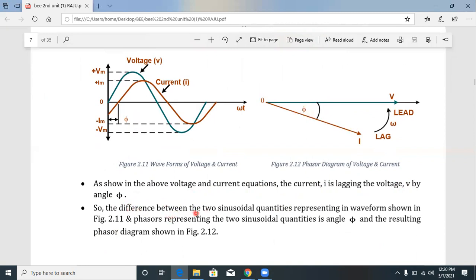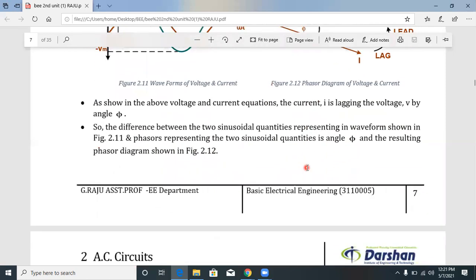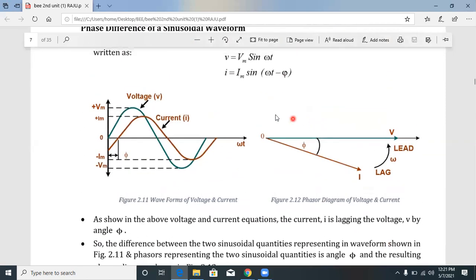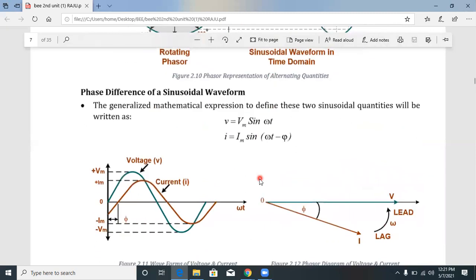So the difference between the two sinusoidal quantities is represented in the waveform, and in the phasor diagram the two sinusoidal quantities are represented with angle pi, giving the resulting phasor diagram. So this is the phasor representation of a sinusoidal waveform.